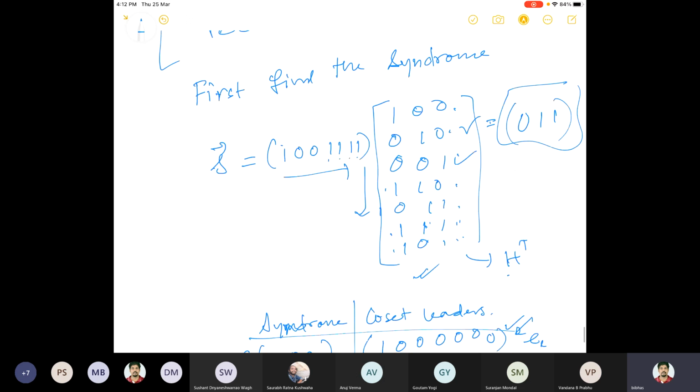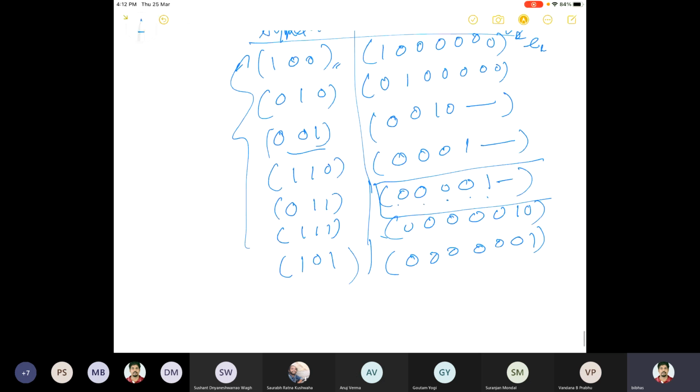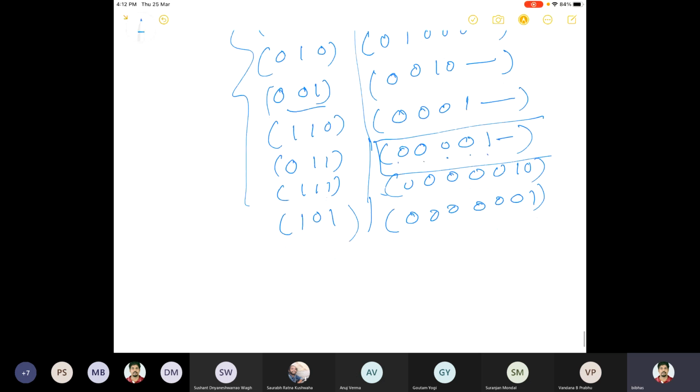Now I already know the syndrome here, which is 0, 1, 1. So what is my coset leader? My coset leader is this one. 1, 2, 3, 4, 5. So the fifth position is 1. E5 is the coset leader. So that means I should get, from the algorithm, from the syndrome decoding procedure,